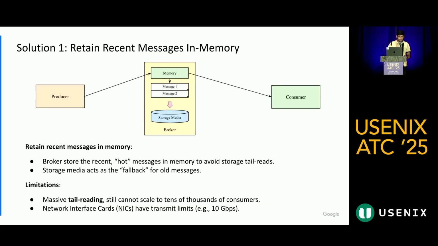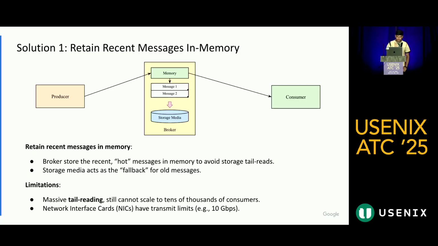Now there are 3 sets of solutions that we have implemented to get around these limits. Solution 1 is to retain the recent messages in memory. We segregate the messages into 2 categories, hot and cold messages. The cold messages are stored on the storage media, whereas the hot messages, the most recent ones which the consumers are tail reading, are stored in memory so that we don't access the storage media. The storage media just acts as a fallback whenever the consumer wants to go back and fetch the old messages.